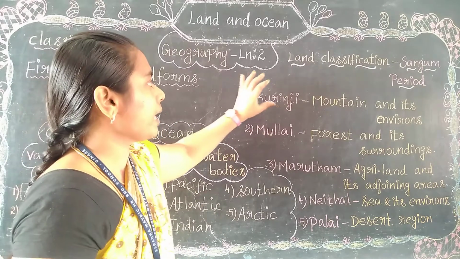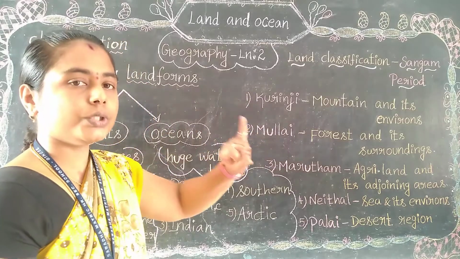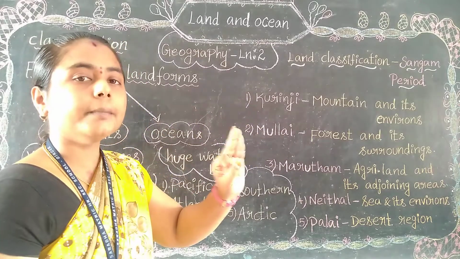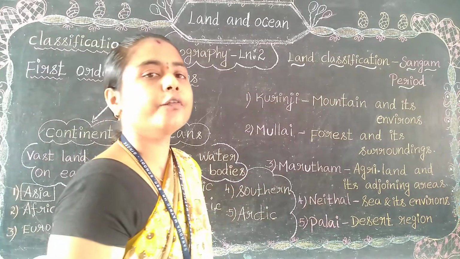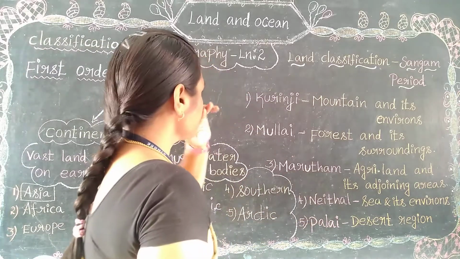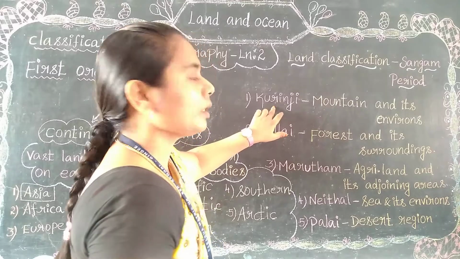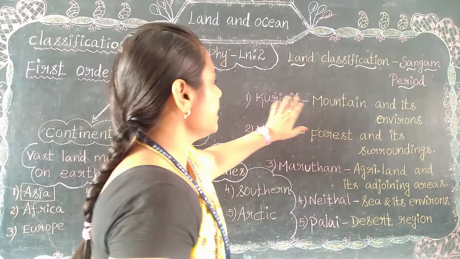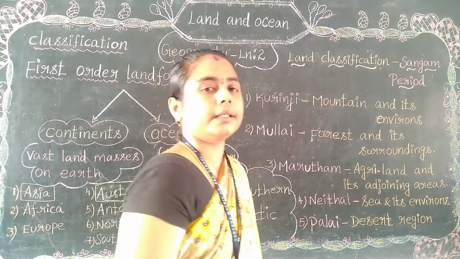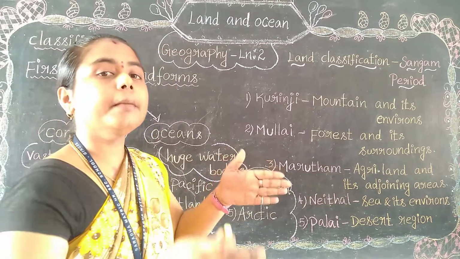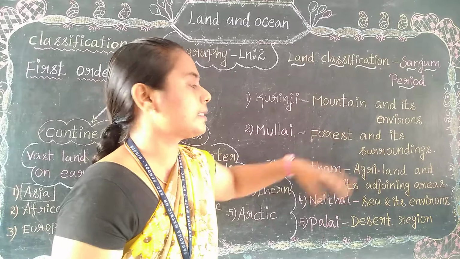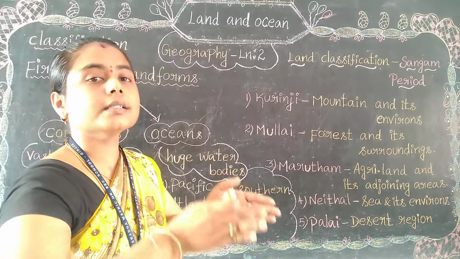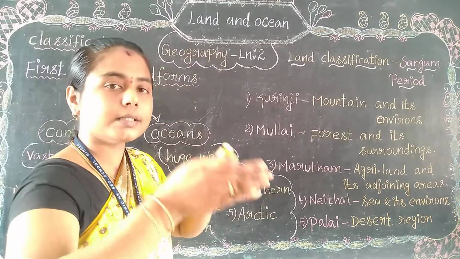So the land classification: what are they? Kurunji, Mullai, Marudam, Neidal, Palai. Let's see the Sangam period meaning of each. Kurunji refers to what? Mountain and its environment, that is, Malai சார்ந்த இடம். Then Mullai, forest and its surroundings. காடு, காடு சார்ந்த இடங்கள்.